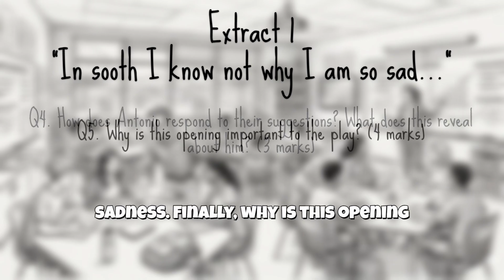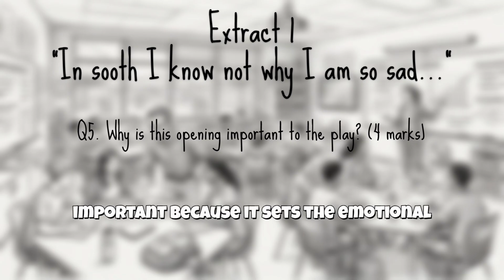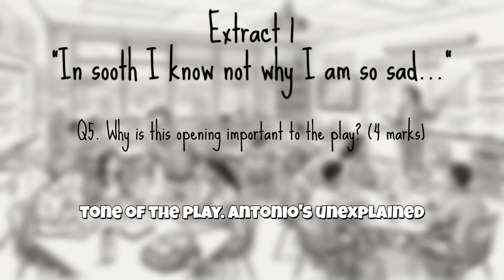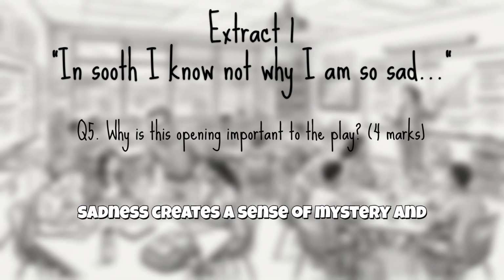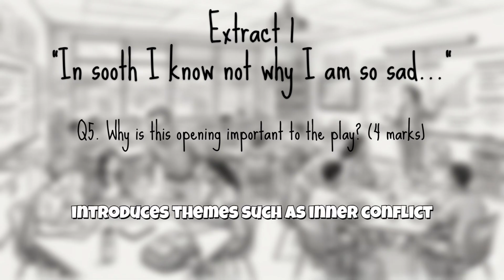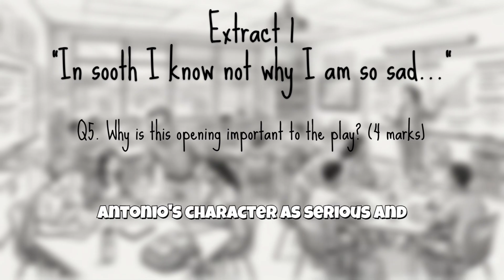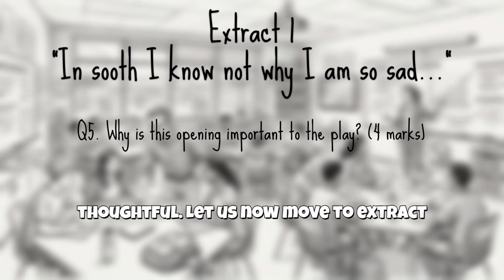Finally, why is this opening important to the play? This opening is important because it sets the emotional tone of the play. Antonio's unexplained sadness creates a sense of mystery and hints at future problems. It also introduces themes such as inner conflict and uncertainty, and helps establish Antonio's character as serious and thoughtful.